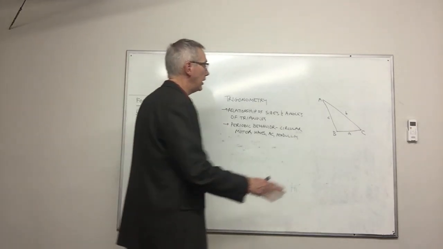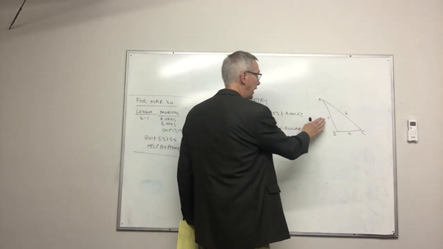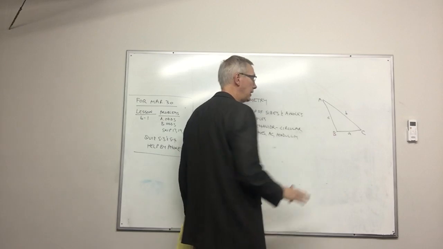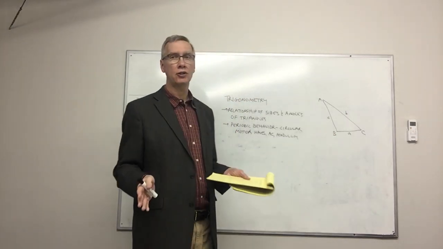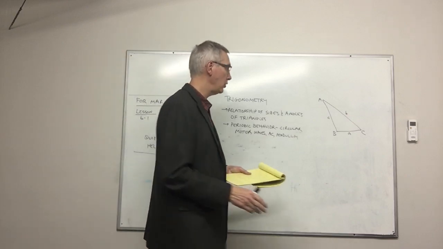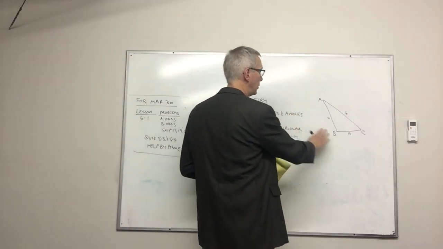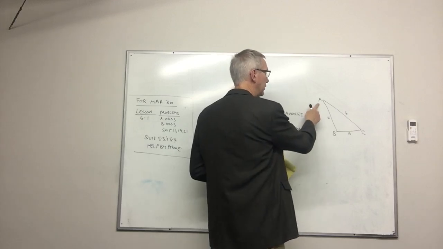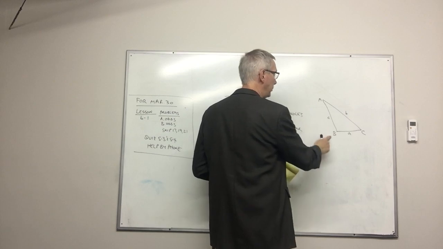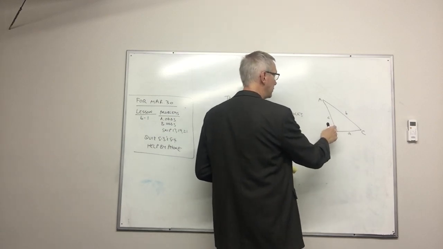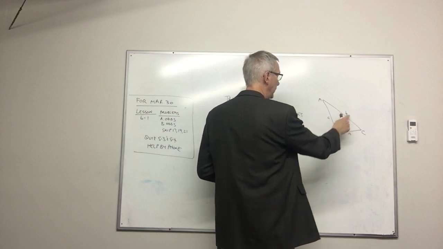Again, for a triangle, we're going to be looking at the lengths of the three sides and the measures of the three angles. So there are 6 parts of the triangle that we're going to be solving for. We're going to use this typical naming convention where we label the angles as capital A, B, and C, and then the side opposite the angle is going to be lowercase a, b, and c.